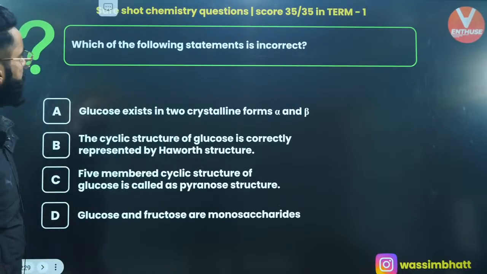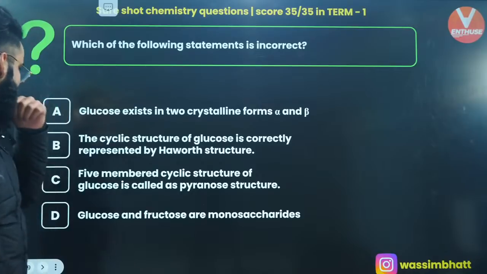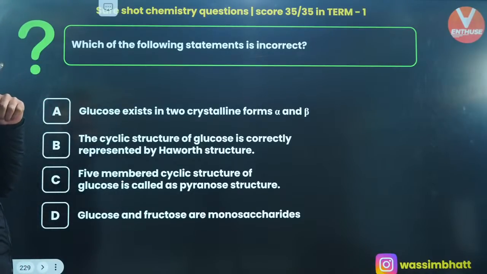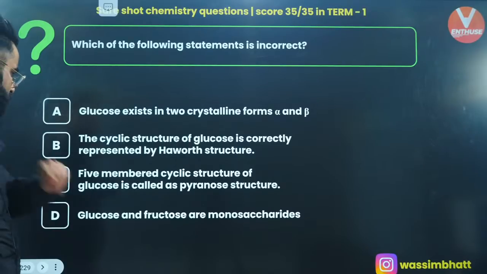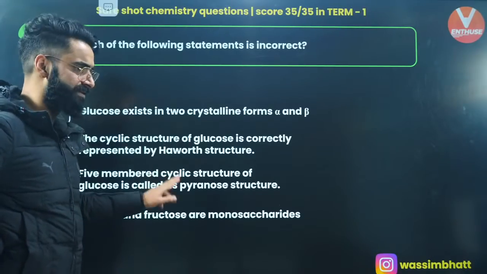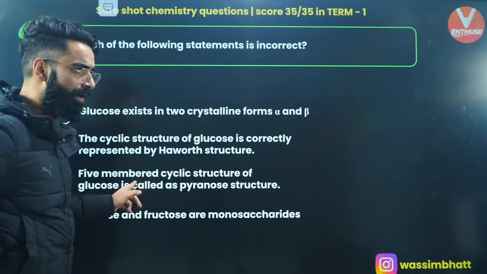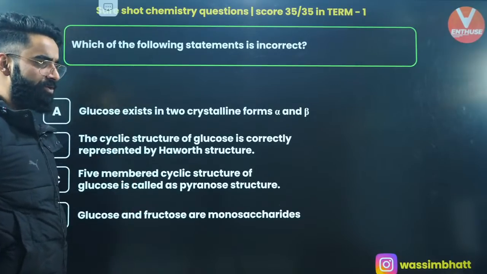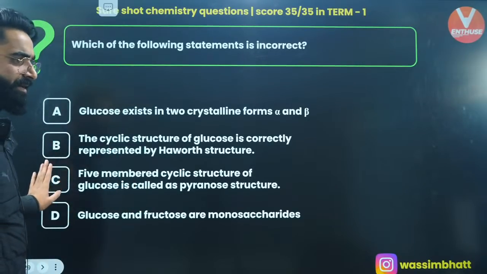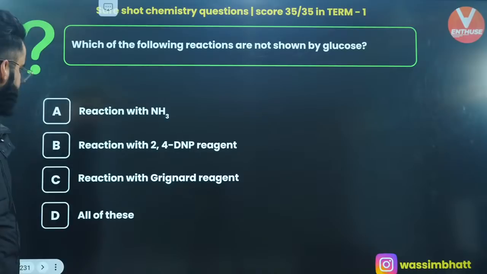Okay. Which of the following statements is incorrect? Glucose exists in two crystalline forms, alpha and beta. This is correct. The cyclic structure of glucose is correctly represented by the Haworth structure. Correct. The 5-membered cyclic structure of glucose is called pyranose. No way. It is the 6-membered cyclic structure which is called pyranose, right? And over here it's mentioned that the 5-membered ring is called pyranose. No. So option C is the incorrect one, right?